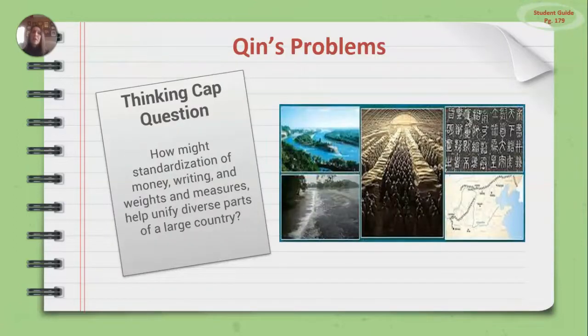So if we take a look at the thinking cap question on page 179, Qin's problems. How might the standardization of money, writing, weights, and measures help unify diverse parts of a large country? So when we think about that, if there's not a standardization of writing, of weights, of money, it was very difficult to be able to interact with other parts of a larger country. Okay, so by standardizing all of these things, by making everything the same, interactions were much easier.